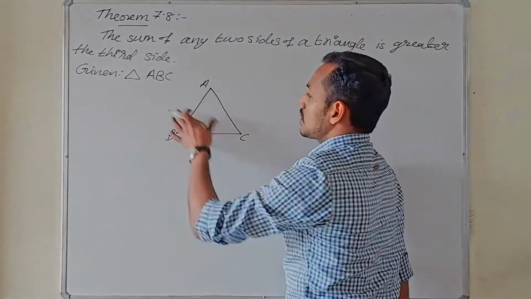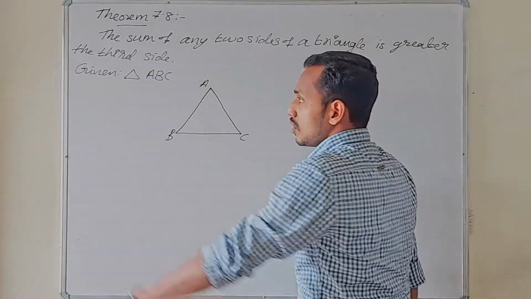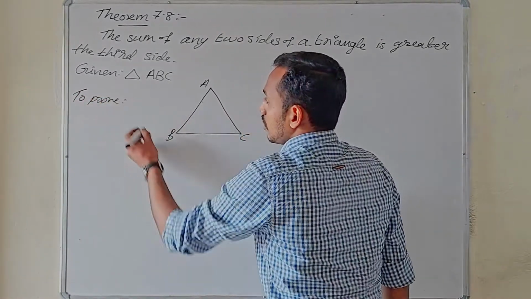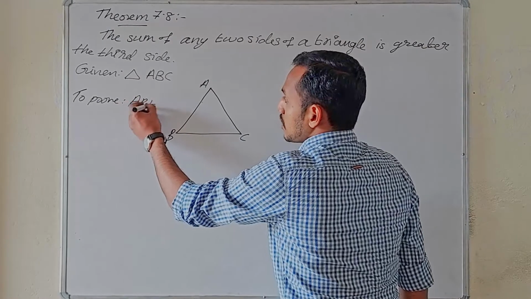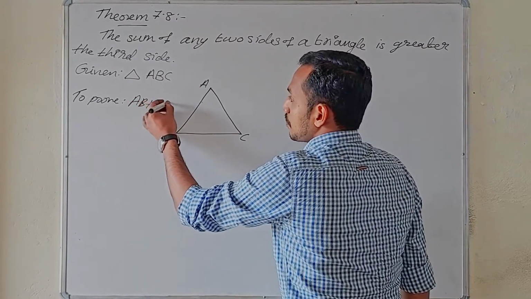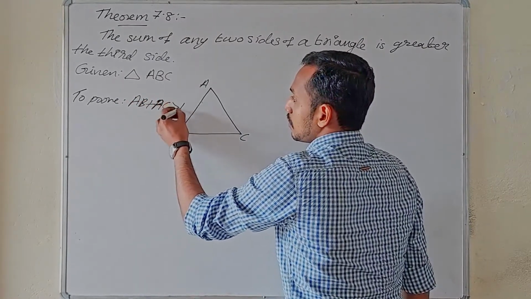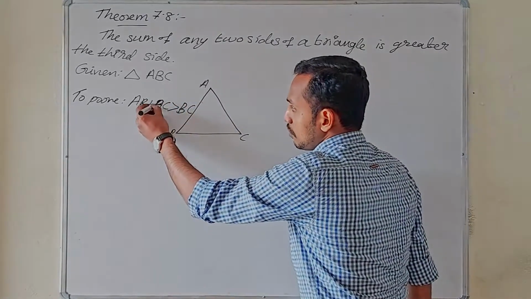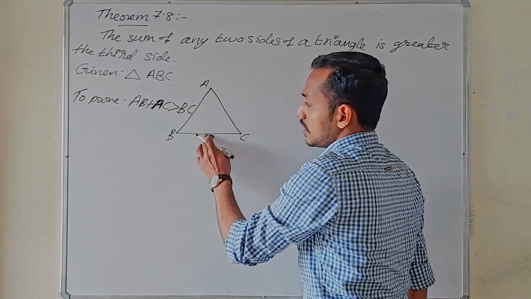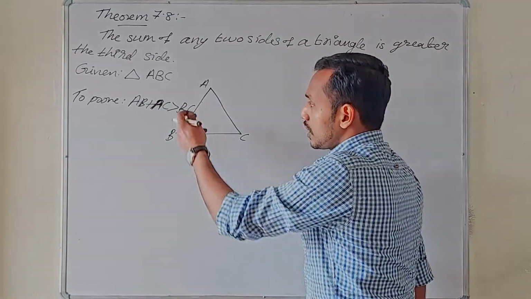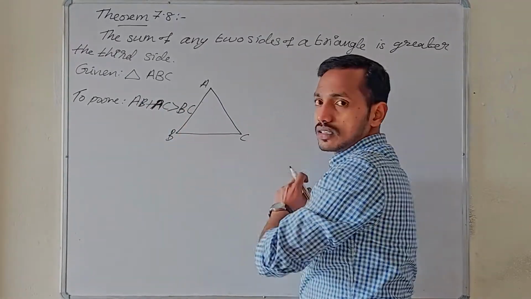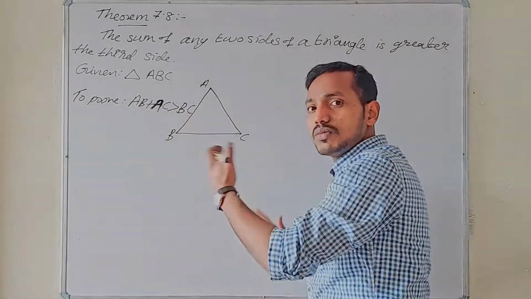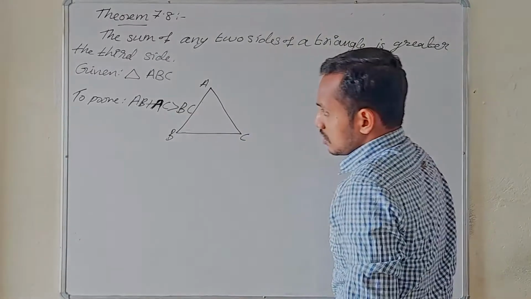So here one triangle ABC is given. Let's prove AB plus AC is greater than BC. That is the first condition. That means the sum of these two sides is greater than this one. Similarly, we can prove AB plus BC greater than AC. But here we are just going to prove only one condition. In a similar way, we can prove all three conditions.